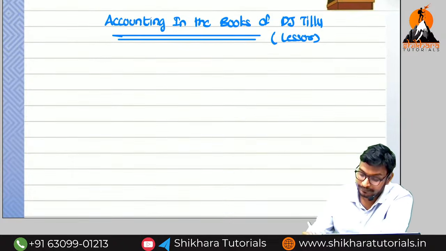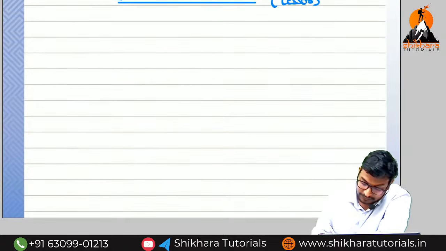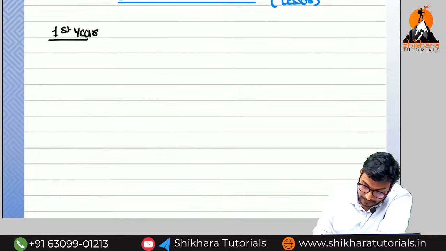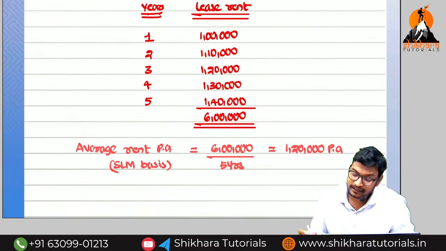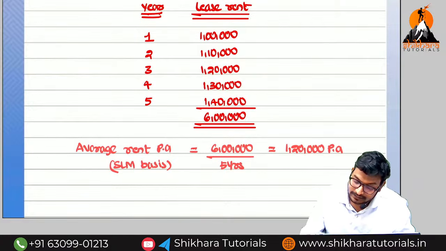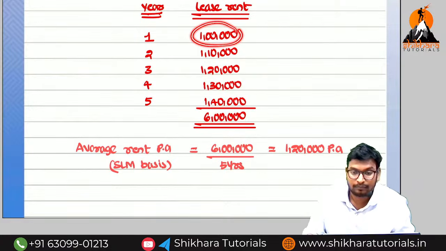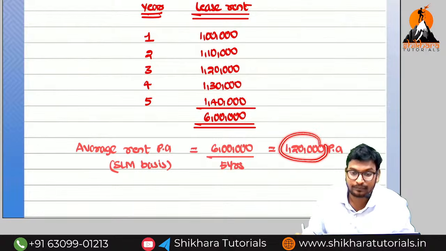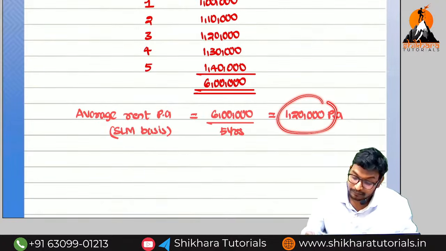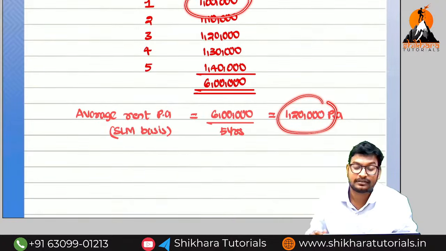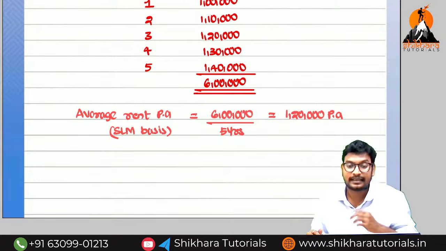So normally in the first year, so by way of seeing the above information, how much rent is received by the lessor ma? The lessor is going to receive only 1 lakh. But how much amount we need to book as income? 1 lakh 20,000 as per AS 19. Are you getting the point? So income is 1 lakh 20, but we are going to receive only 1 lakh. The difference of 20,000 is called as lease equalization.